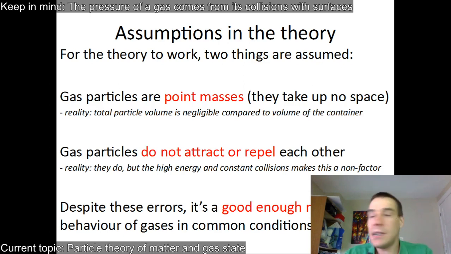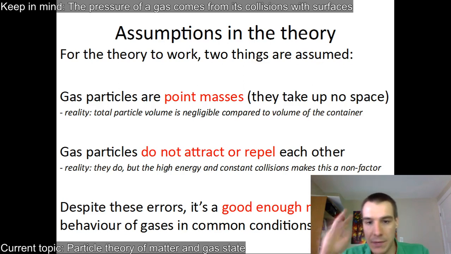And then the other one is that gas particles do not attract or repel each other. They do attract each other very slightly. There are some intermolecular forces. That's why we can turn gases into liquids, like liquid nitrogen. But at room temperature, it's pretty much a non-factor. They're moving very, very quickly. So it's a good enough model. It's not quite accurate, but it's good enough for the behavior of gases in common conditions. We can make predictions, and that's all we want from our models.